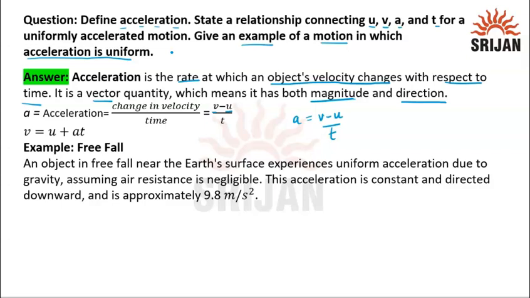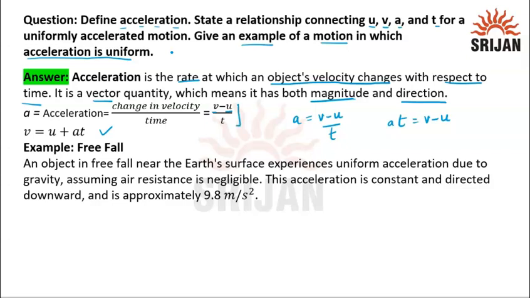This t will come here. We get at is equal to v minus u, and minus u will go here, and the equation will become v is equal to u plus at. So this is also a kind of relationship which we get from modification of it.